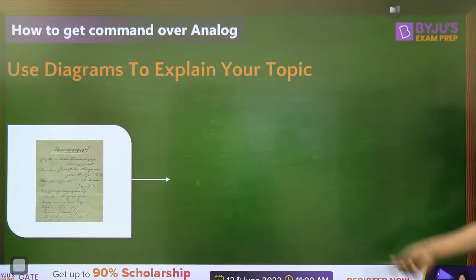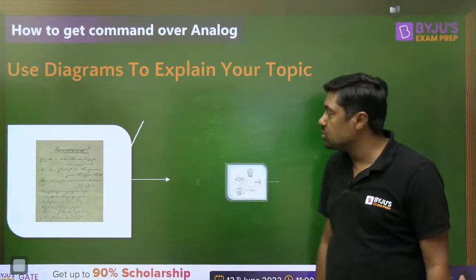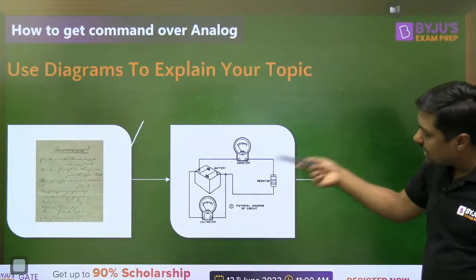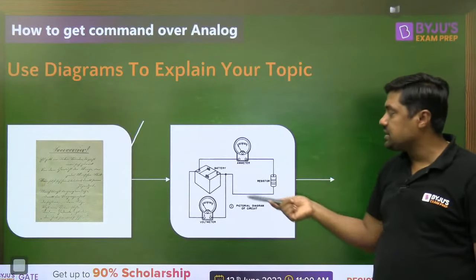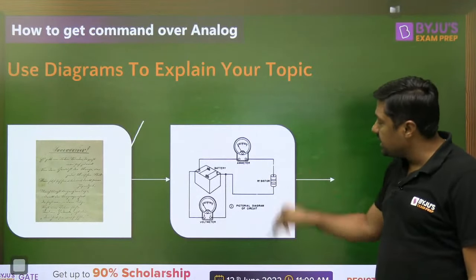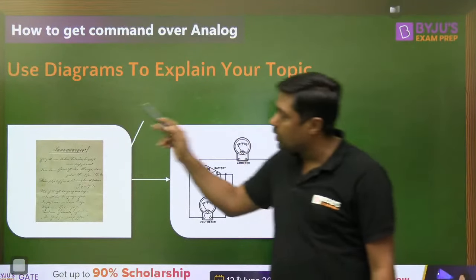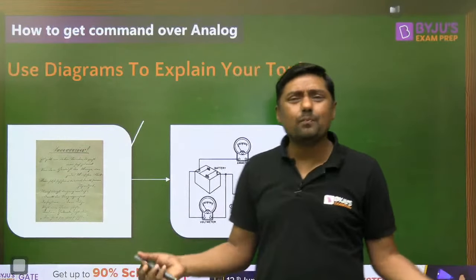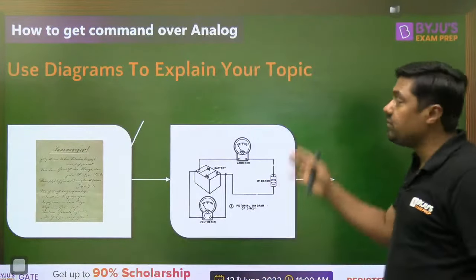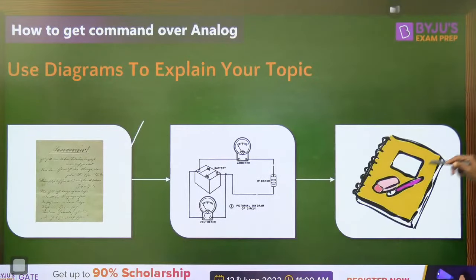Watch this. This is simple written notes. It is very, very difficult to revise written notes. If suppose everything is written in a picture, that is very easy to revise. This is emitter connected, resistor, battery or voltmeter is connected in parallel, ammeter is connected in series, resistor is connected in series, and so on. This is very easy to revise with a picture, but it is very, very difficult to revise written content, right? That is a very simple strategy. After all, we are engineers, we have an idea of how to make a proper diagram, right, and so on. So please always use pen, copy and calculator and make proper notes.